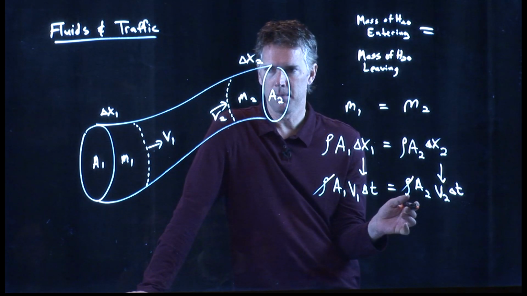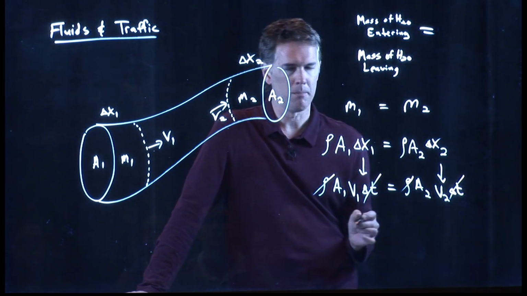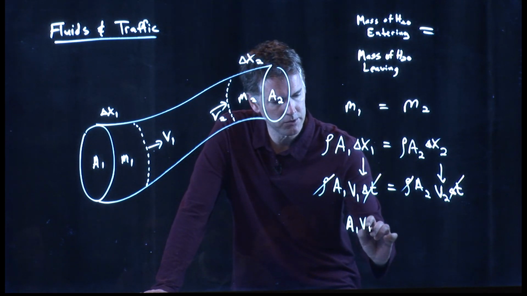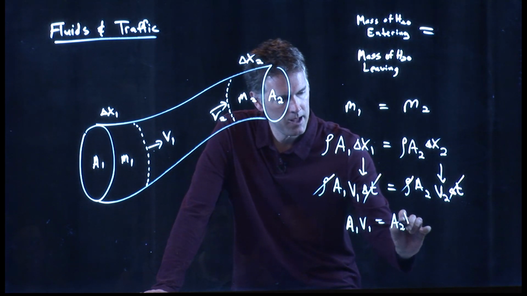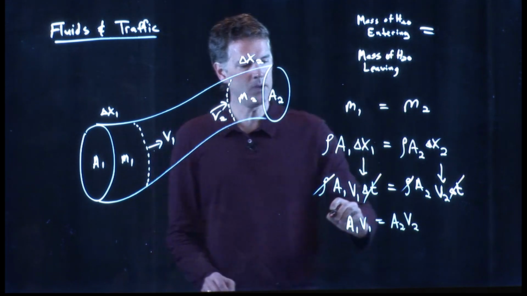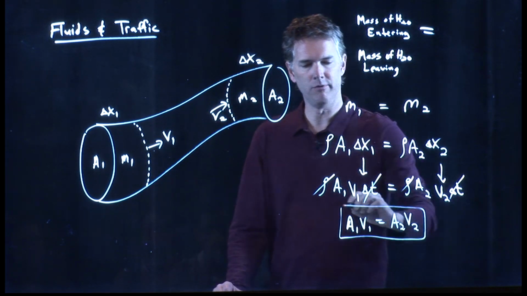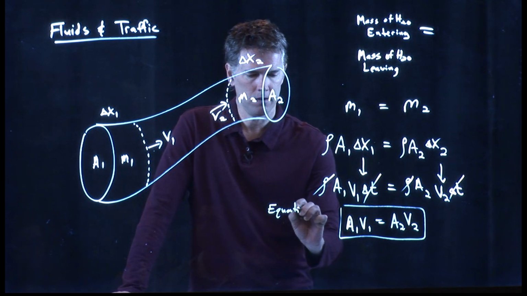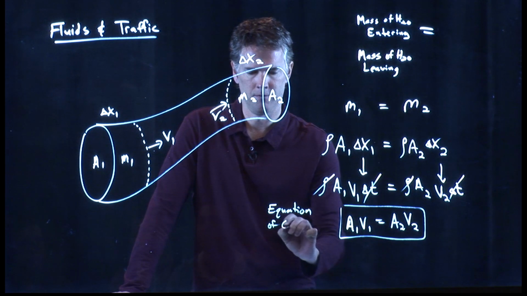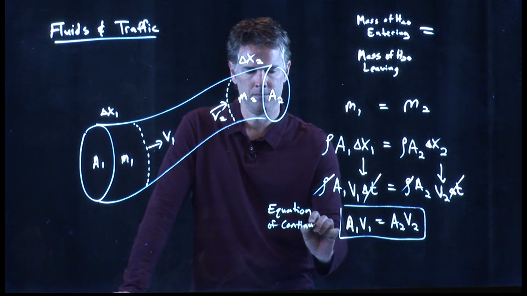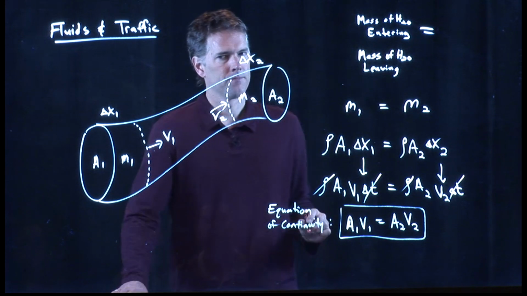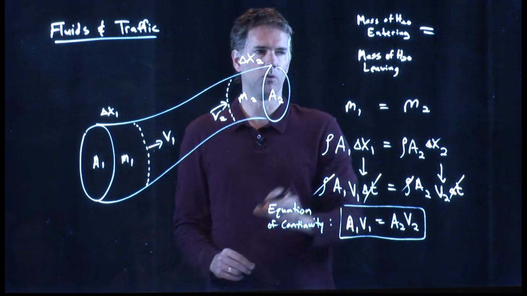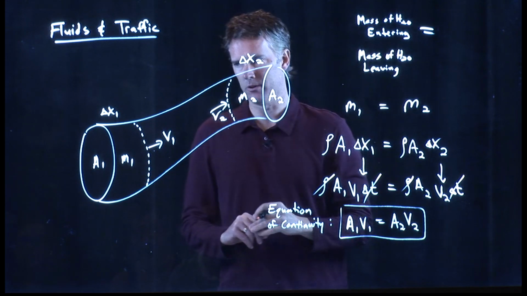Delta t is going to be the same. Pick some amount of time on your stopwatch. And we get a very nice relationship between these two things. A1 v1 equals A2 v2. And this is known as the equation of continuity for fluids. And it really means nothing more than the mass is conserved. Water entering has to equal water leaving.